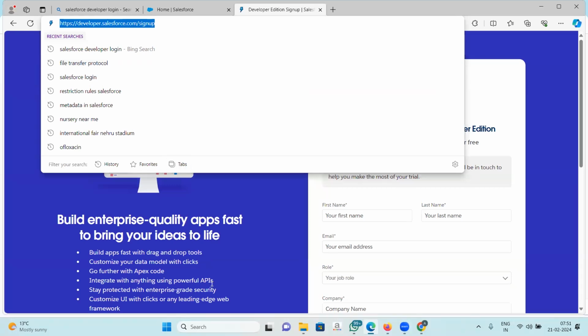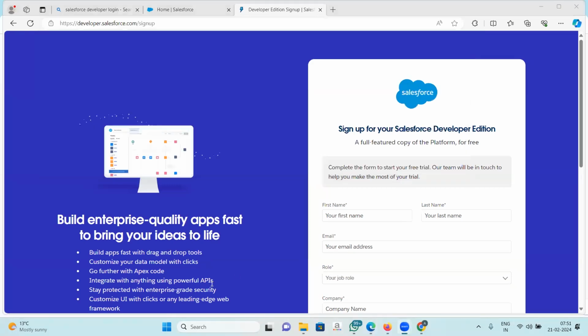I will put it in the chat box also, and in the group also. If you want to use your existing email account, it is okay. But what I will suggest is that you create a new account for your Salesforce, only for your Salesforce training.